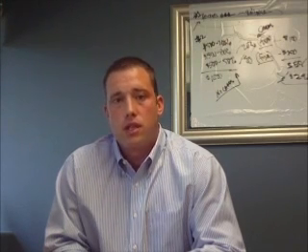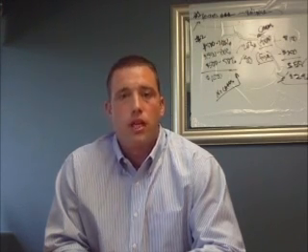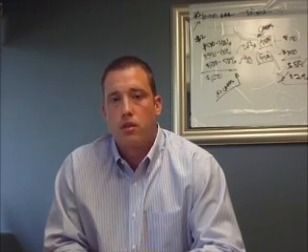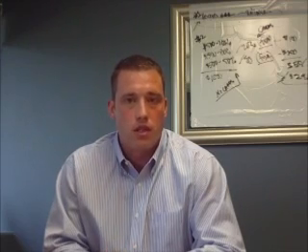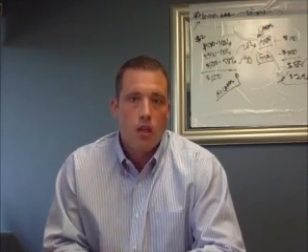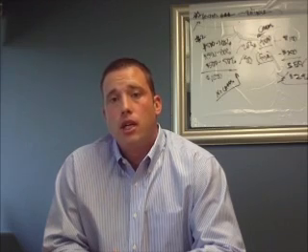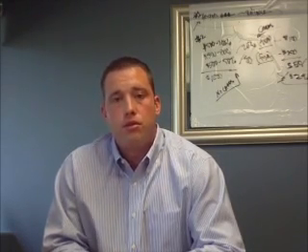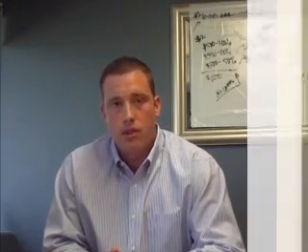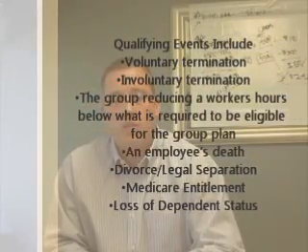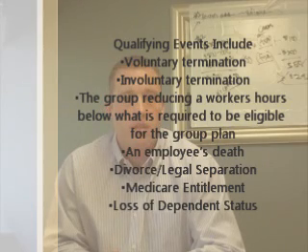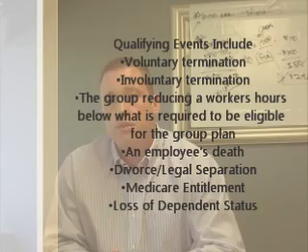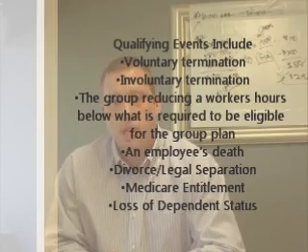The initial notice is telling the folks enrolled on the plans that they have certain rights and obligations under COBRA. Examples include letting the administrator know if they have a change in address, those types of things. At a certain period of time as well, there's going to be a qualifying event, meaning that there's a loss of coverage due to a certain event like an involuntary termination. Maybe they were being laid off, or a voluntary termination, that they quit, or reduction of hours, that the group reduced the work hours below the requirements of the group contract.